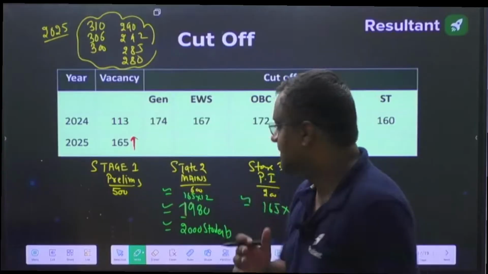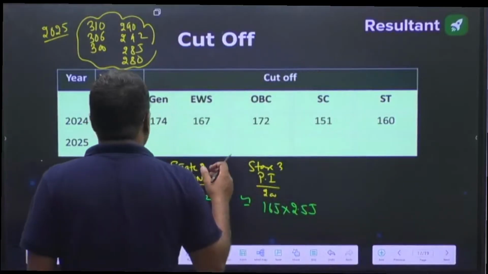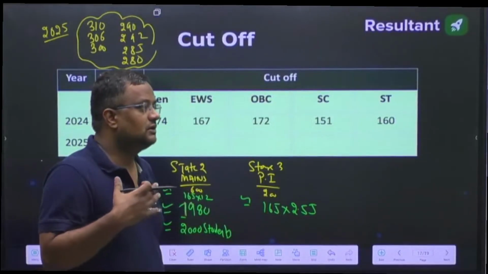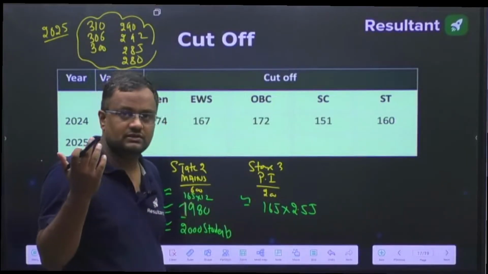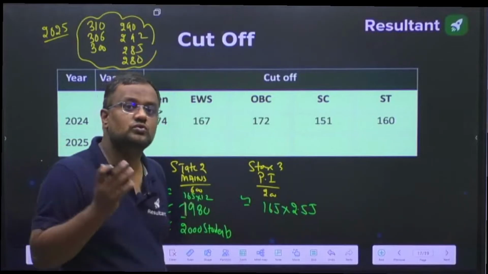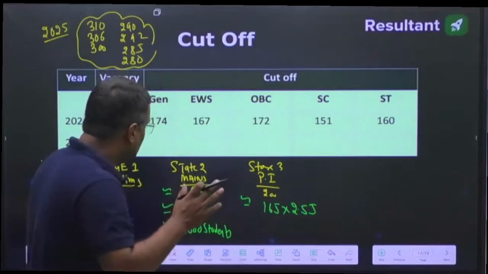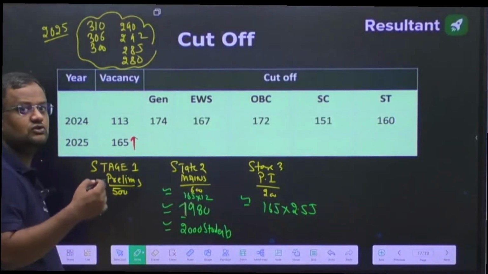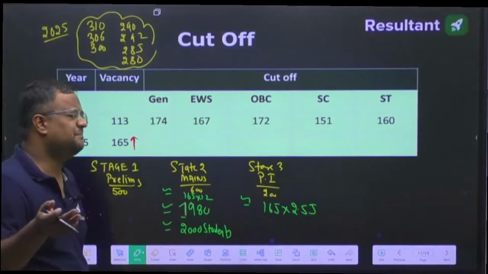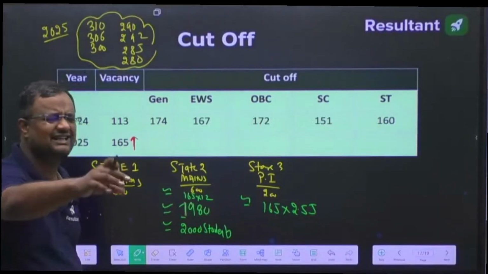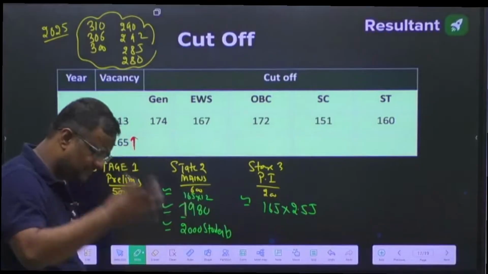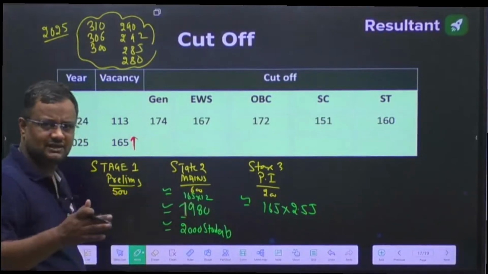But from that, what I predict, I am again saying, I am not God, I am not a champion, I do not have some superficial powers. I may be wrong by a huge margin, but what I believe is that the cutoff this time, because seats are also increased and railway is also added, the ESE paper is never easy, never tough, never moderate. Such an ESE paper, I always feel it is a rubbish paper. Every time I say this.